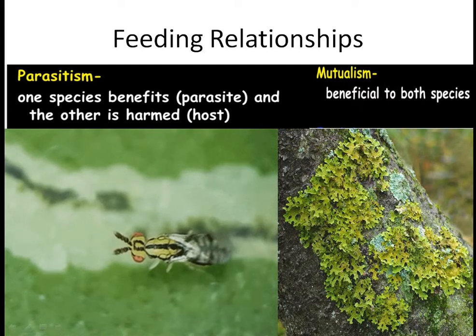On the other hand, there is another feeding relationship called mutualism. Here both the species get benefit. If you see here, this is the example called lichen. Lichen is a combination of algae and fungus. Algae is the photosynthesizing organism. It's green, so it produces carbohydrates.